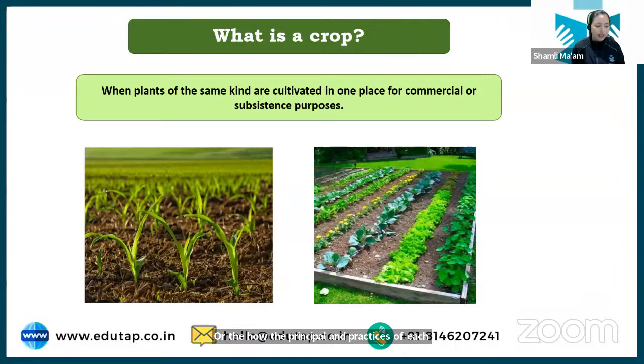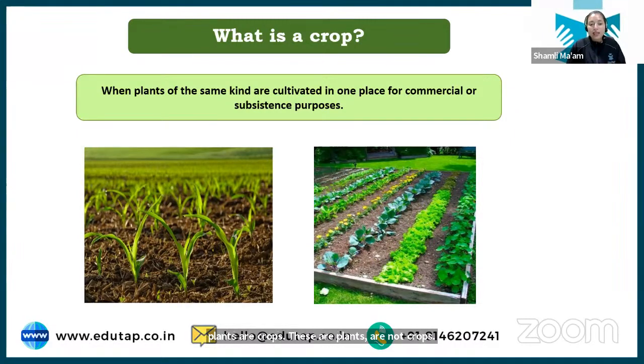Now, next important thing to understand is crop. Okay. What is a crop? Now, when you see plants of the same kind, look, there are some good plants, there are some plants that we can consume, there are some poisonous plants as well, there are some trees. But when we call these plants a crop, what are the features when we say that now these plants are crops, these plants are not crops?